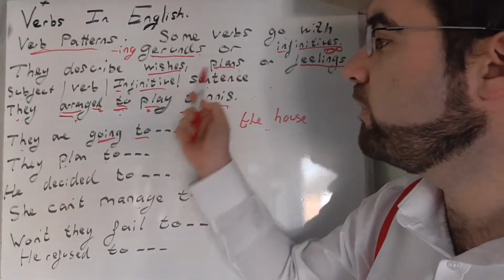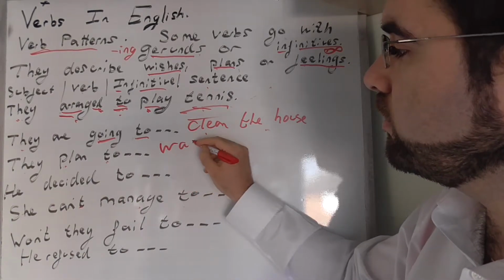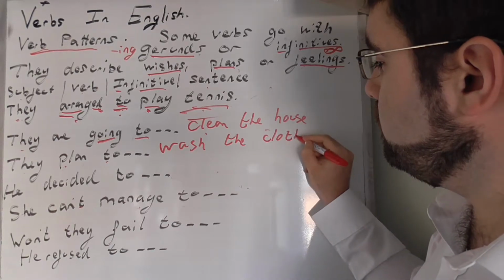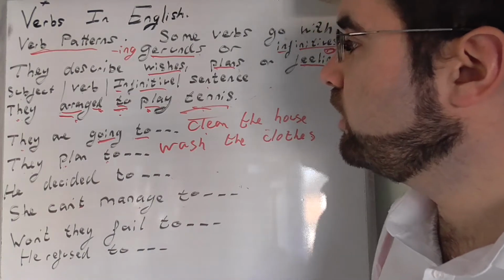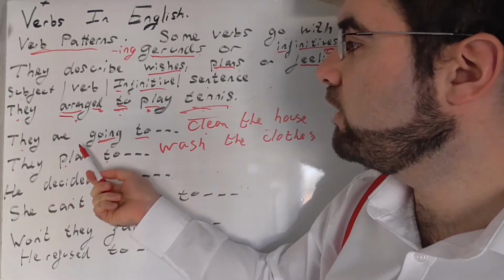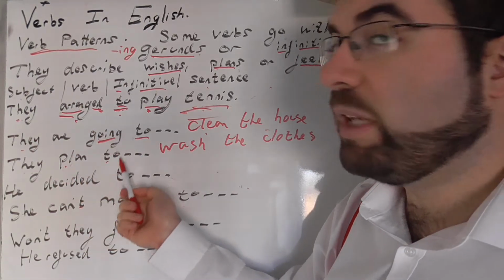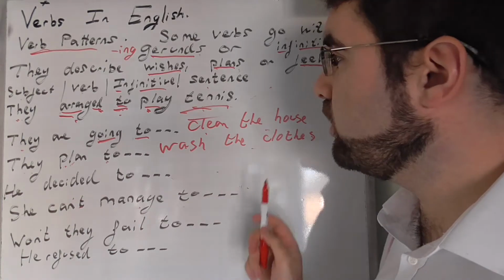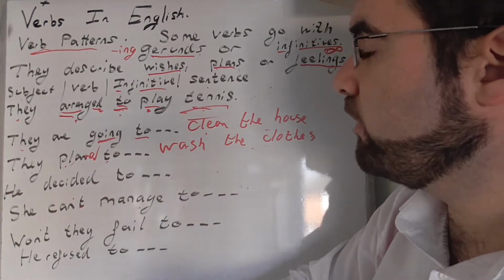They plan to wash the clothes. They, subject, they plan, verb, or planned even, planned, they plan to wash the clothes. Planned, N-N-E-D, let's have that.